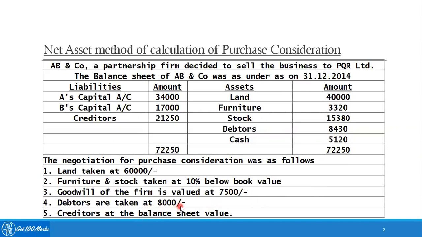Debtors will be taken at 8,000. The balance sheet value is 8,430, meaning it will be taken at less than the balance sheet value. And always remember, cash is not taken over by the purchasing company. Creditors will be taken at balance sheet value, meaning creditors will be taken over at the value of 21,250 which is there in the balance sheet.